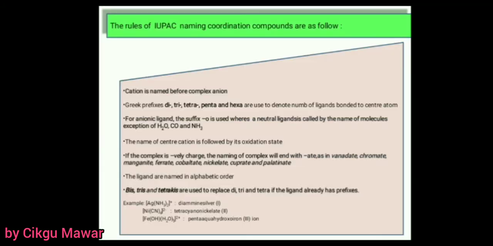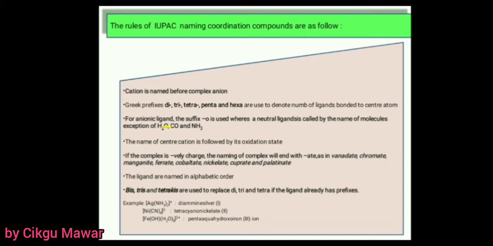Now we go to the steps in doing the nomenclature of complex compounds. The IUPAC rules for naming coordination compounds are as follows. First, the cation is named before the complex anion, just like we did earlier. Greek prefixes di, tri, tetra, penta and hexa are used to denote the number of ligands bonded to the central atom.